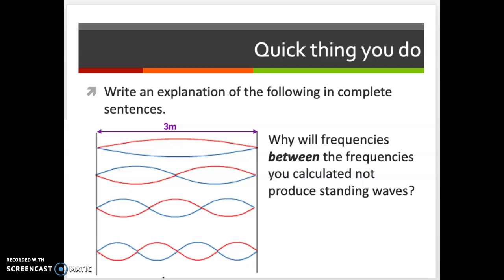Try to get the note between those harmonics, you won't be able to get it. Or if you try to use your jump rope at a frequency in between those frequencies, you won't get standing waves. We're so used to using jump ropes that we find that fundamental frequency when we're using it.